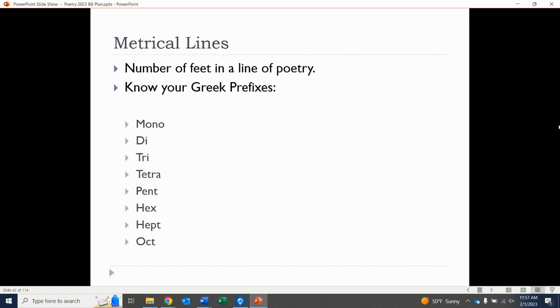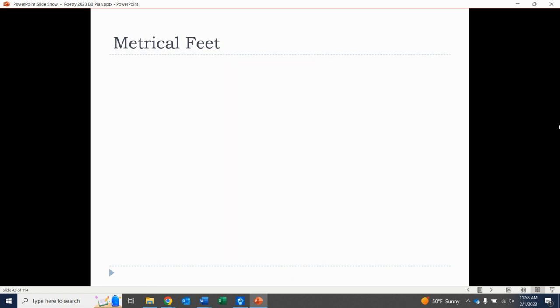The best way to figure out metrical lines is to really know your Greek prefixes. I've got the first 8 here, at least. Typically, we don't go past 8. In poetry, it'd be a very, very odd poem to go that far. Mono being 1, di being 2, tri is 3, tetra is 4, pent 5, hex 6, hept 7, and oct is 8. So you definitely want to have these memorized. You want to know exactly what number lines up with which of these Greek prefixes.